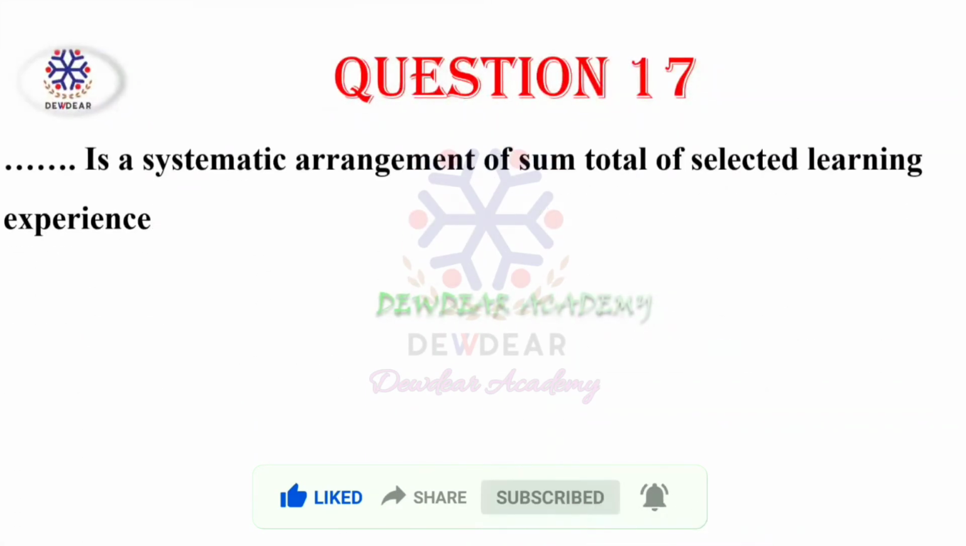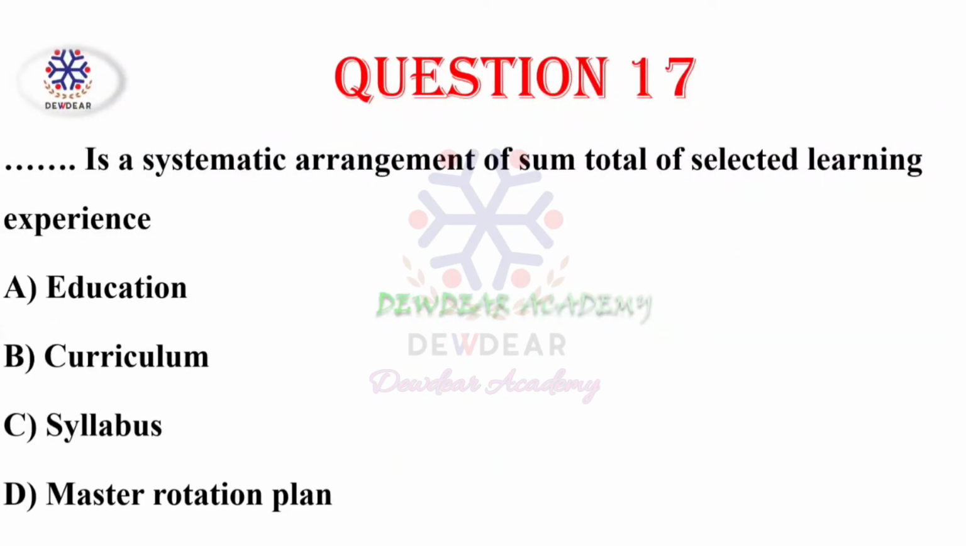Then question number 17. Dash is a systematic arrangement of sum total of selected learning experience. Options: education, curriculum, syllabus, master rotation plan. Correct answer is curriculum. So curriculum is a systematic arrangement of sum total of selected learning experiences.